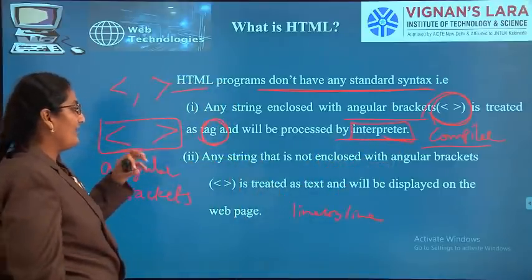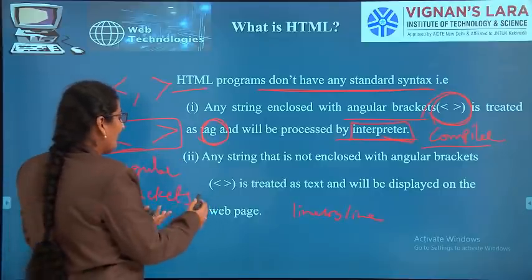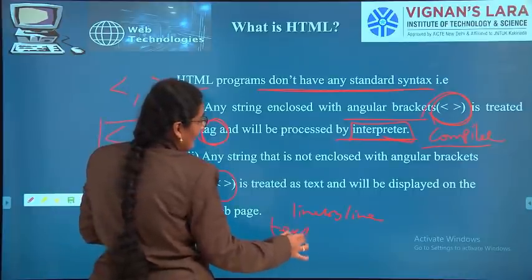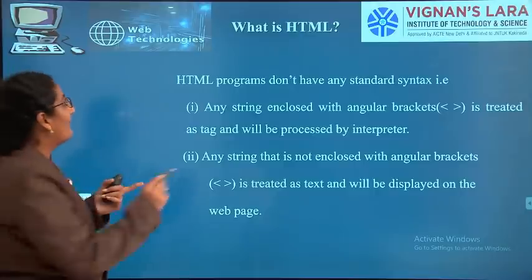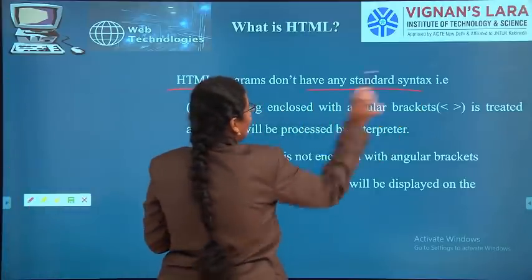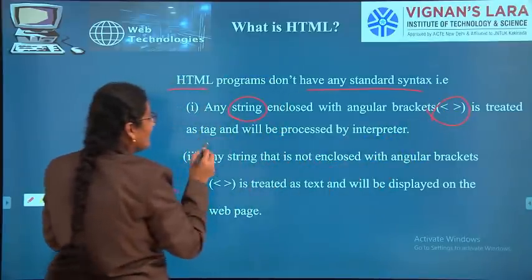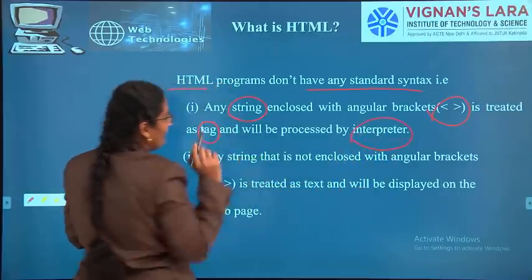Any string that is not enclosed between angular braces is treated as text. So you need to see two differences here. HTML does not have standard syntax. Any string enclosed between angular braces is treated as a tag, and the tag is processed by the interpreter.